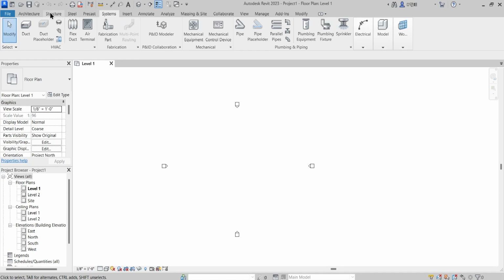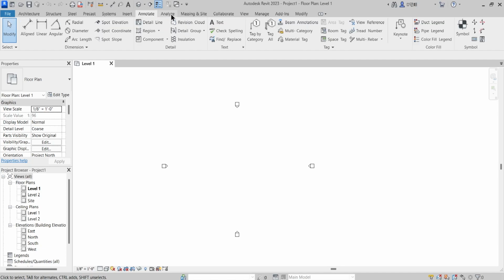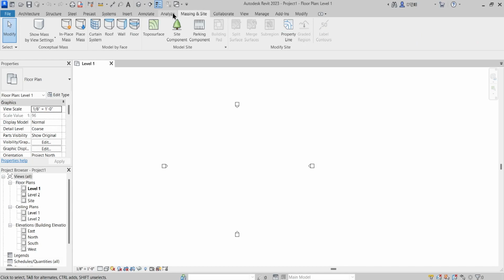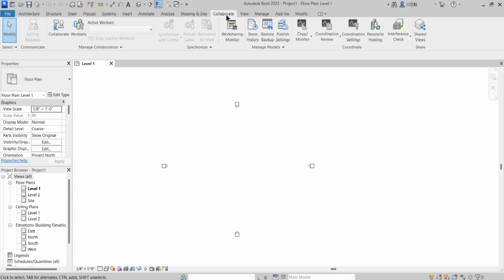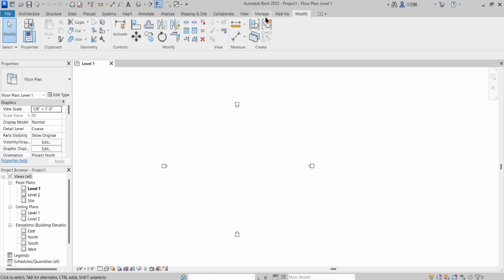These four categories don't belong to the architectural segment and will be dealt with by another tutor and faculty. These are the tabs which we will be dealing with: Insert, Annotate, Massing and Site. Analyze is again not a part of the architectural segment. To some extent Collaborate, View, Manage, and Modify, and all these tabs.